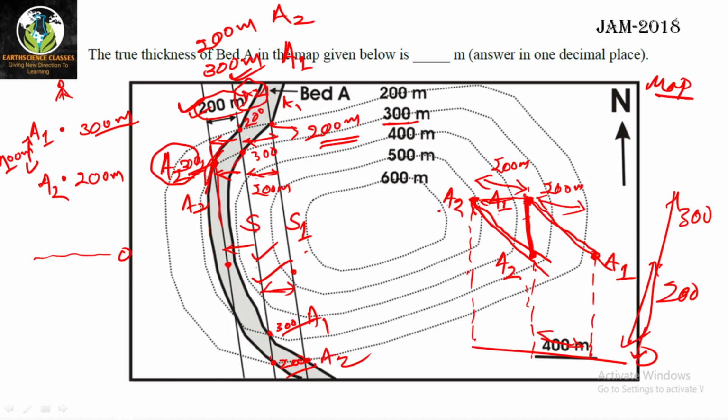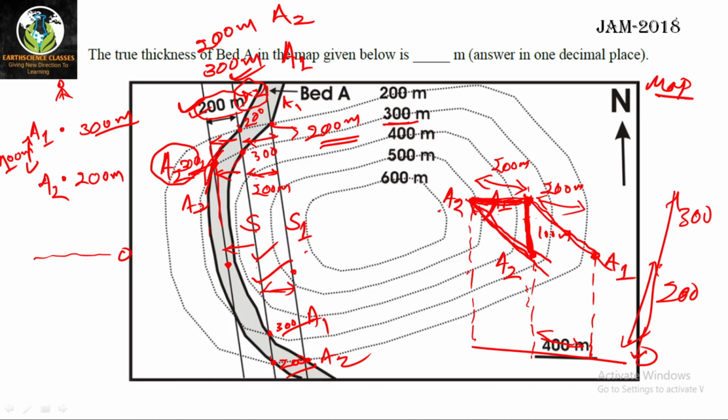Now you can see I can plot a triangle like this. This horizontal gap I know is 200. This vertical gap I know is 100. This is 200 and this is 100. And what will this angle be?